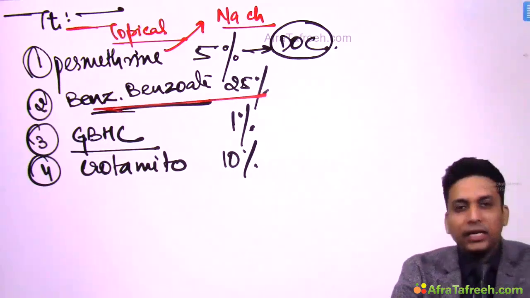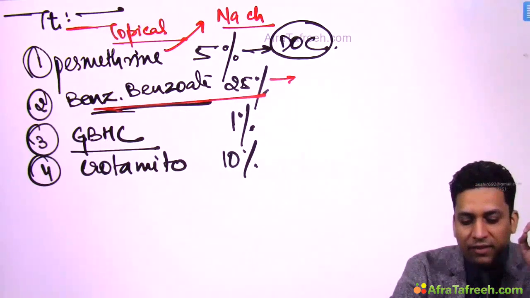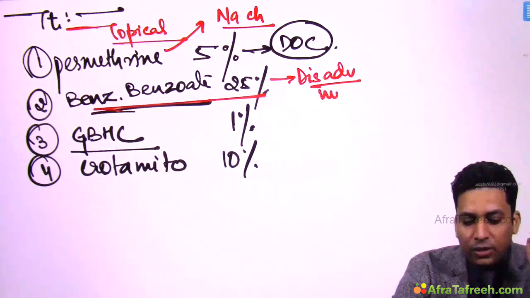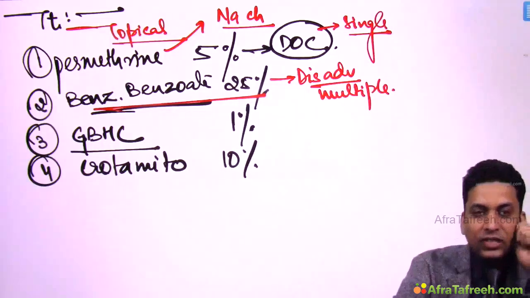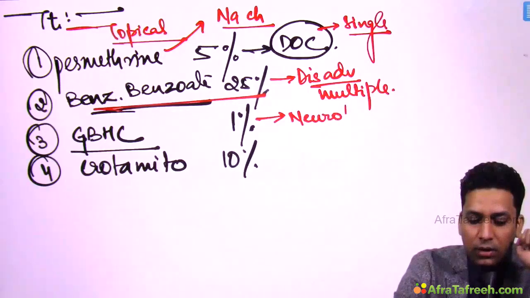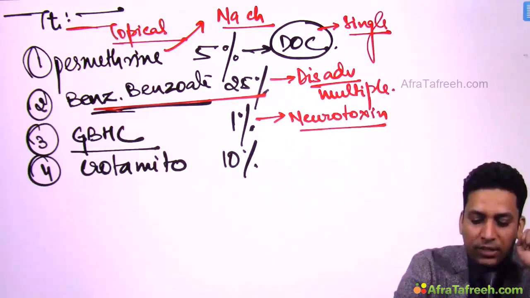Benzyl benzoate has a disadvantage, that is, it requires multiple applications, while permethrin requires only a single application. Then GBHC also has a disadvantage because it is a neurotoxin, and because of that it can precipitate GTCS.